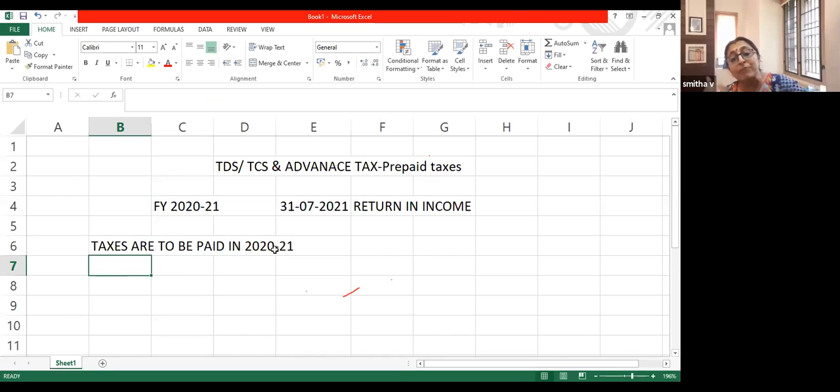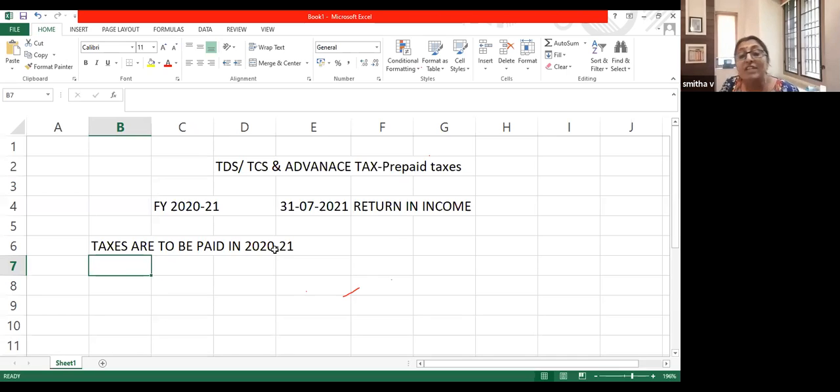And that way, both TDS and advance tax, of course TDS includes TCS as well, TDS, TCS and advance tax will be paid before 31st March 21. All these taxes reach the income tax department before 31st March 2021.